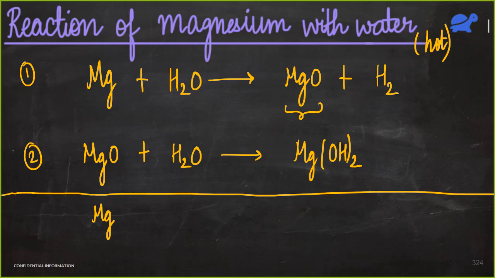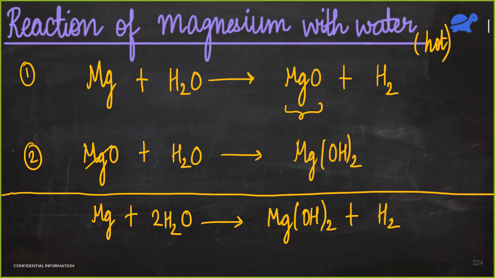Yeah, it would be Mg plus 2H2O gives Mg(OH)2 plus hydrogen. The MgO and MgO get cancelled on both sides when we add. And here also the same thing will happen. This magnesium starts floating on the top of the reaction mixture, because of the same reason. It sticks to the bubbles of hydrogen. So magnesium starts floating. The reason is the same as that of calcium.